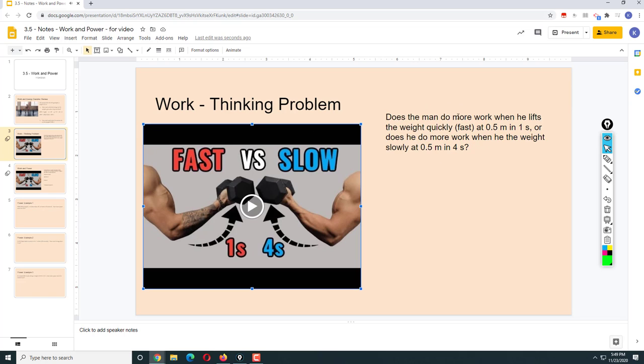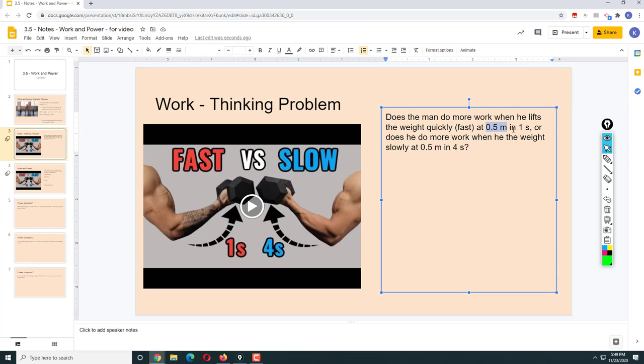Does the man do more work when he lifts the weights quickly, so fast, at 0.5 meters in 1 second, or slowly at 0.5 meters in 4 seconds? Well, we know the work here is the change in energy. That's energy, and that's mg delta h.